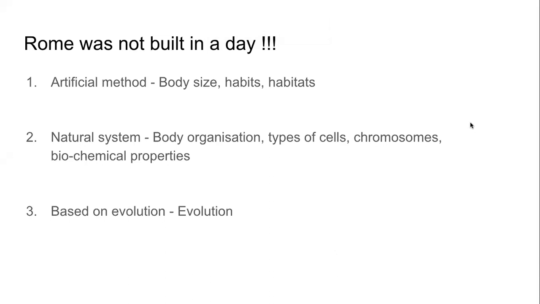Then came mainly Linnaeus, who proposed the natural system of classification, which is based on body organization, types of cells, chromosomes, biochemical properties. This is inside the body, naturally what is happening. And then came the more advanced system where it looked at how organisms are related to each other with respect to evolution, complexity.